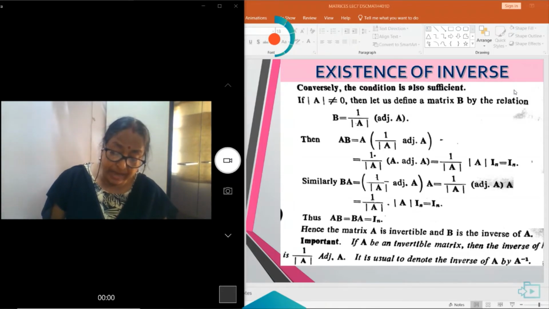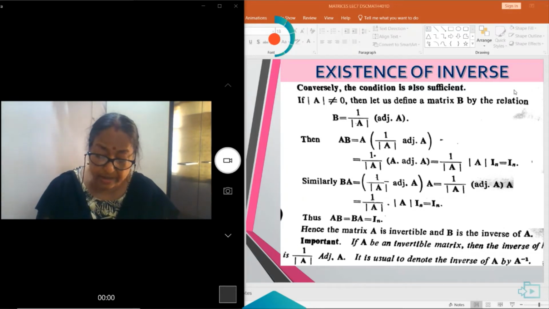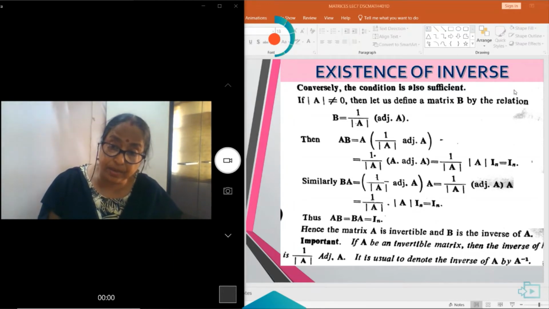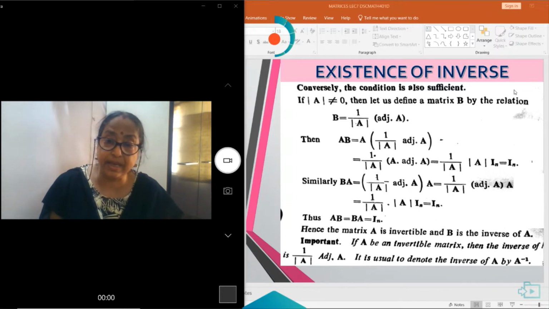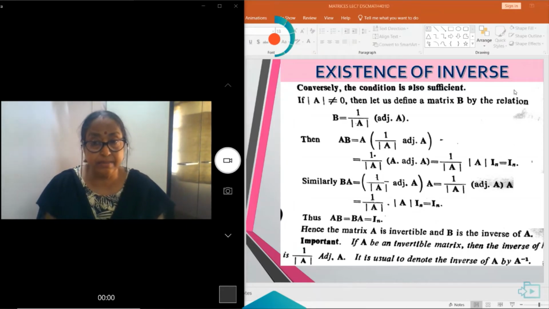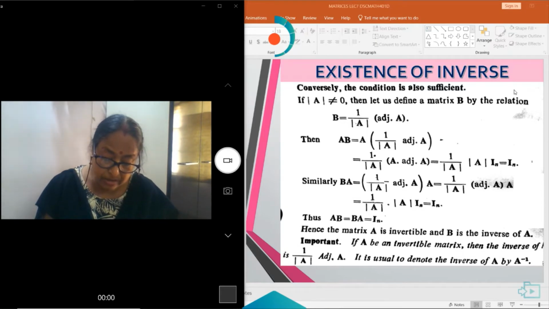Now the converse: if the determinant of A is not equal to 0, then we say that B is the inverse of A. Suppose we take B is equal to adjoint A by determinant of A. Then, pre-multiplying both sides by A, A into adjoint A by determinant of A, we find that it is determinant of A into IN divided by determinant of A. After calculation it becomes IN.